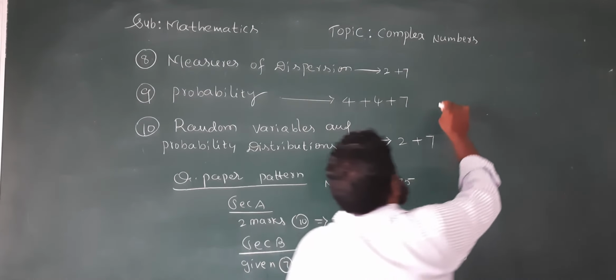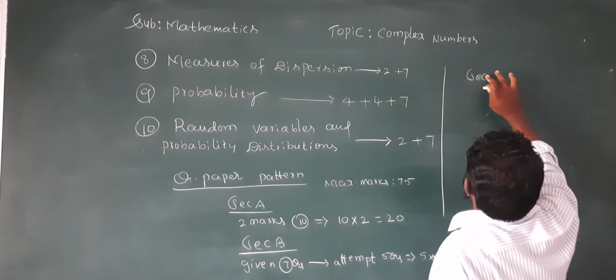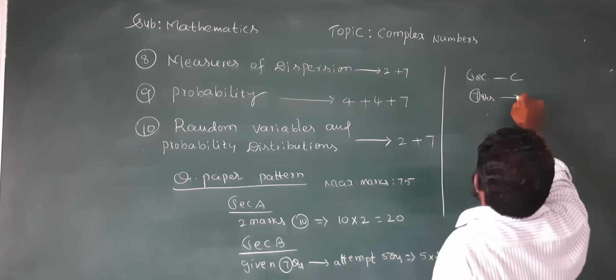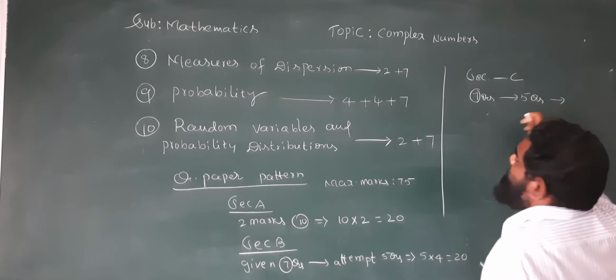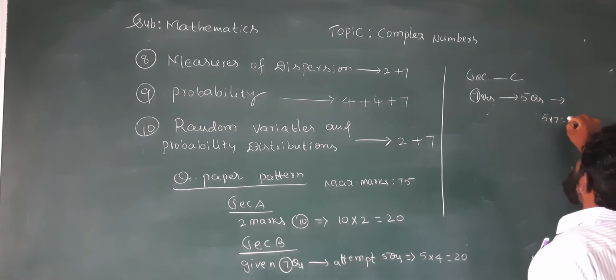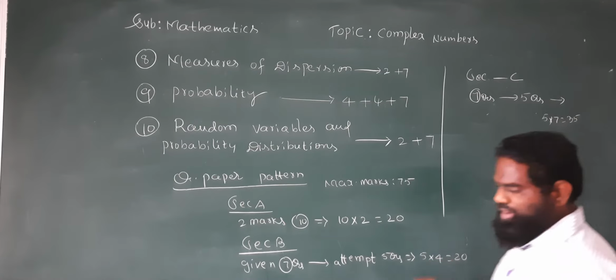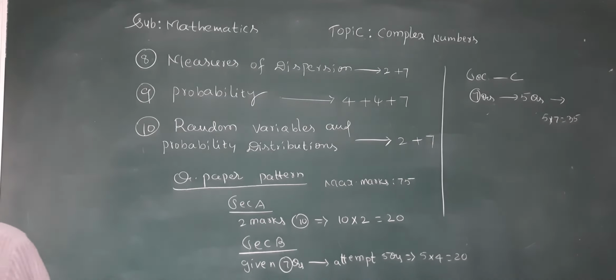Next, section C. From this section, 7 questions will be given. Attempt 5 questions. Each question carries 7 marks, so 5 into 7, 35 will come. Understand? So this is the question paper pattern.